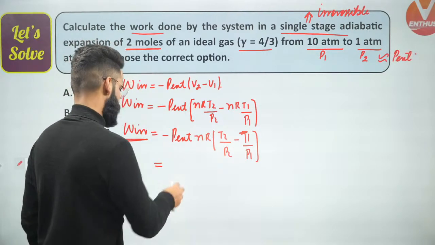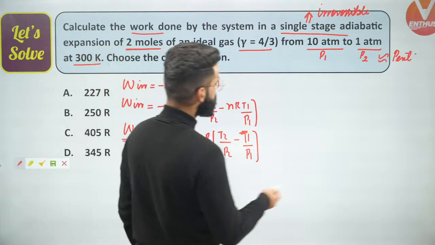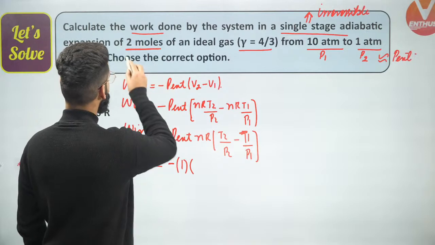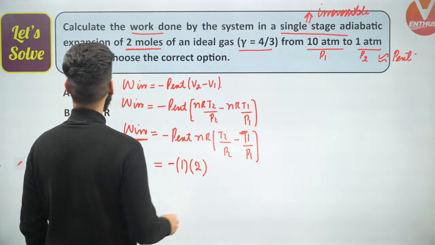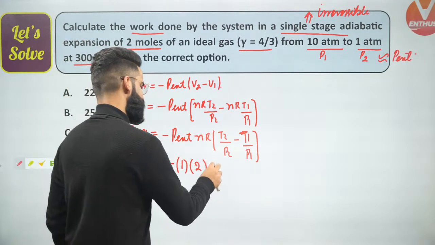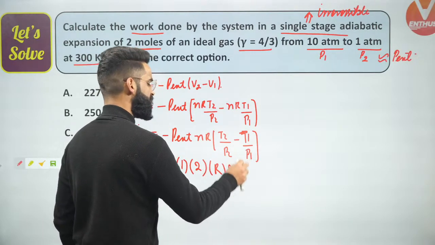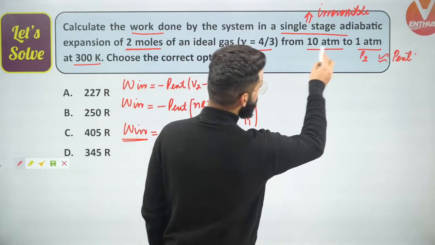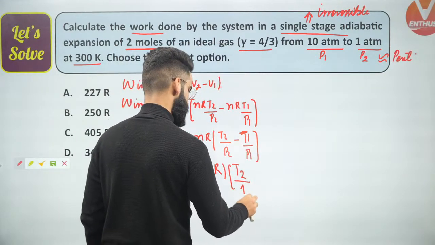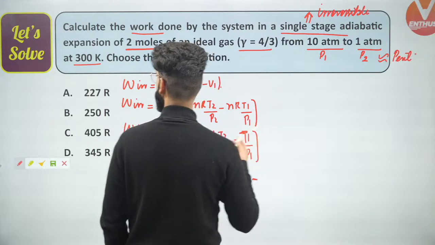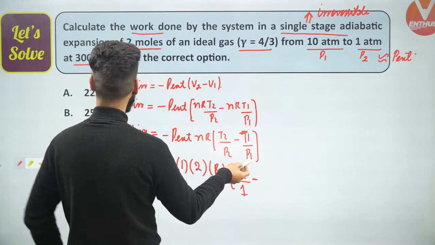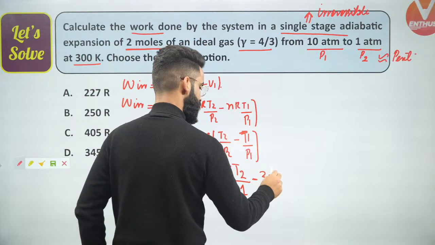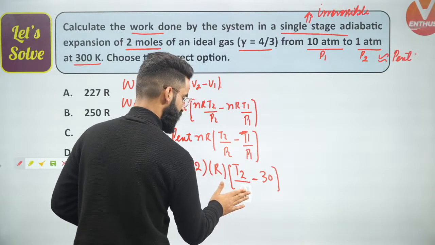Now guys, understand. Minus P external. What is the value of P external right here? P external, I told you that is 1 atm, correct? How many moles of ideal gas do we have? We have got 2 moles of ideal gas, correct? R I'm keeping as such. T2 is the final temperature, which I do not know. I'll calculate that in a while. P2 is the final pressure, which is 1 atm, correct? Minus T1 divided by P1. T1 is the initial temperature, P1 is the initial pressure. So 300 divided by 10, that means 30. I'm removing this one from here as well.